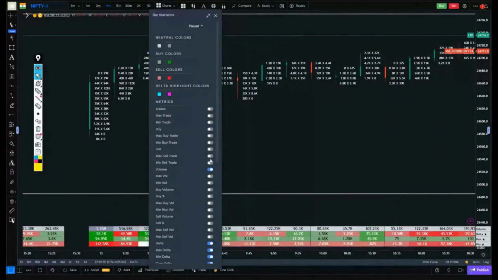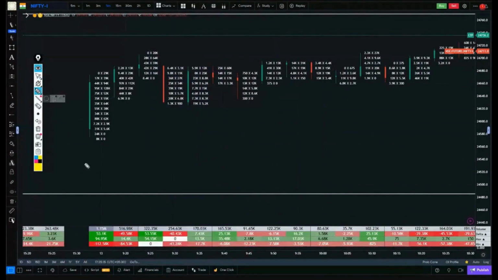Look at this. There was a volume of 1.5 million in this candle, and if you look at the other candles, even if you combine two or three of them, they don't add up to this much. Look at this, just 122. The second candle also had good volume. The third one, even though it opened gap down, there was heavy buying and selling in the market to keep itself stable. Today there is a huge amount of volume in this. Just have a look at its minimum and maximum delta.